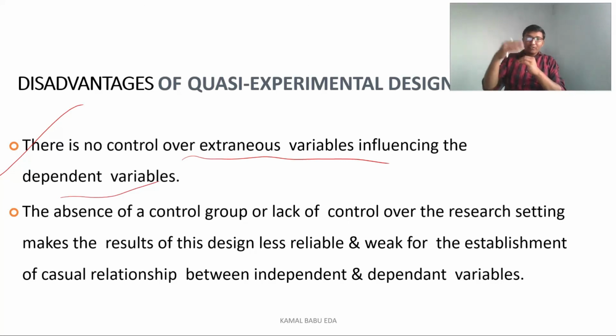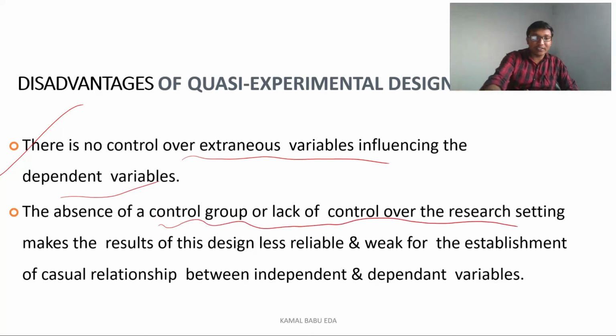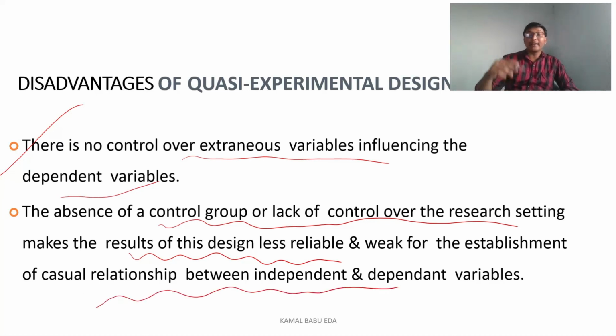So whenever you are comparing, the result may not be known exactly here. So the absence of a control group or lack of control over the research setting makes the result of this design less reliable and weak for the establishment of a causal relationship between the independent and dependent variable. So this is what the quasi experimental research design is.